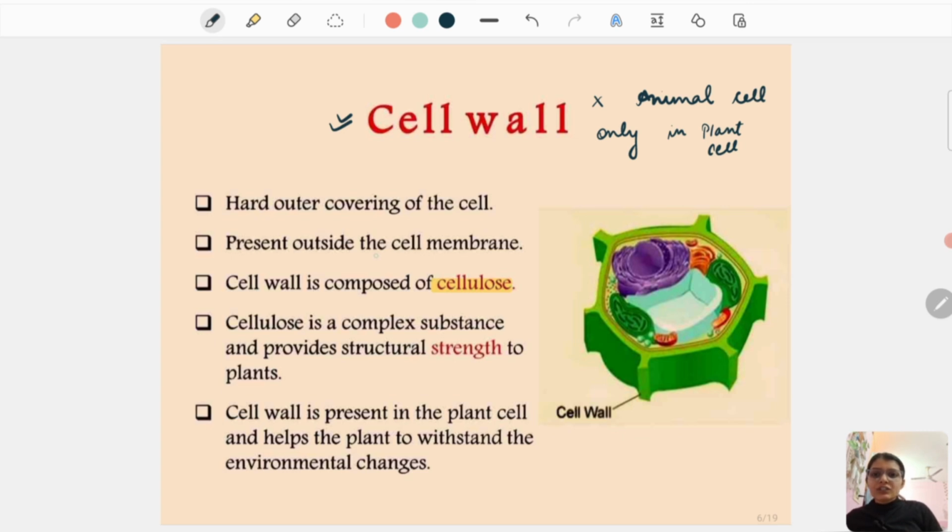It provides structural strength to the plants and helps the plant to withstand environmental changes. We have our shelter, we have our homes, but the plants lie outside in sunlight, in rain, in cold weather. So a lot of temperature changes and environmental changes are there. They need to withstand all of those things, and the cell wall is very convenient in that process.